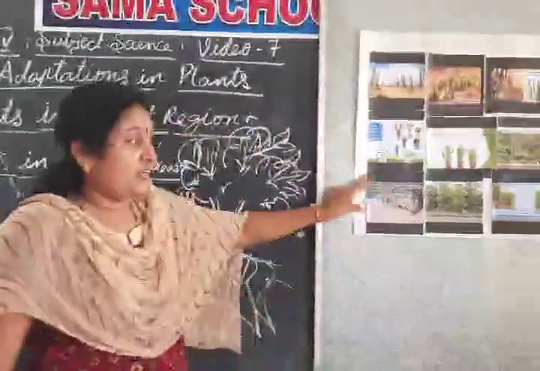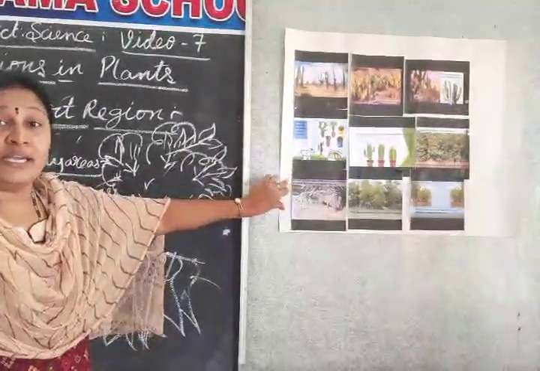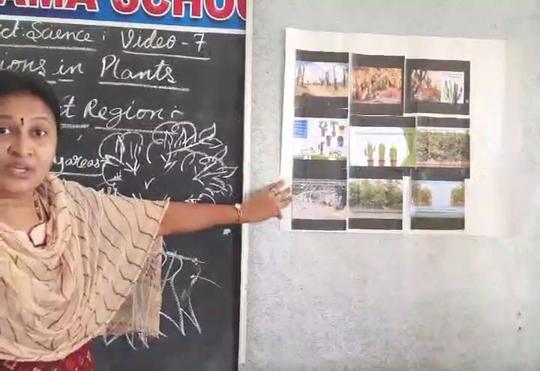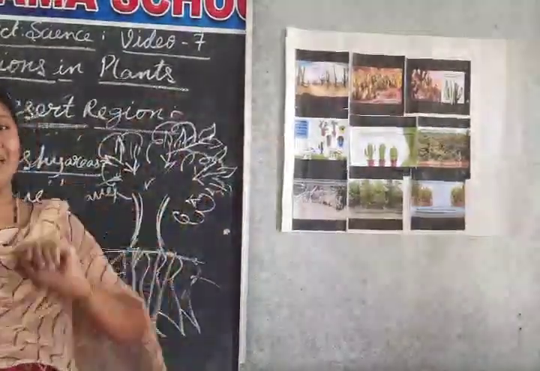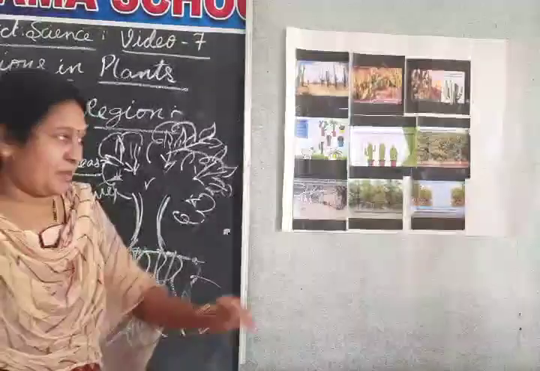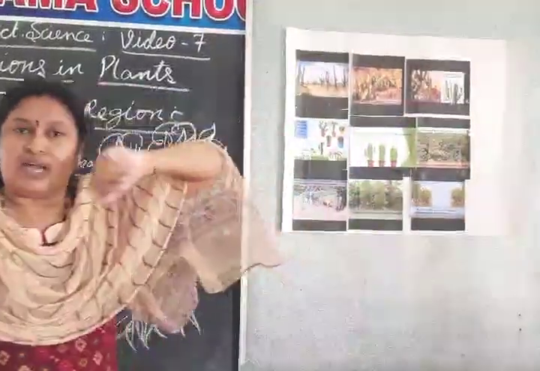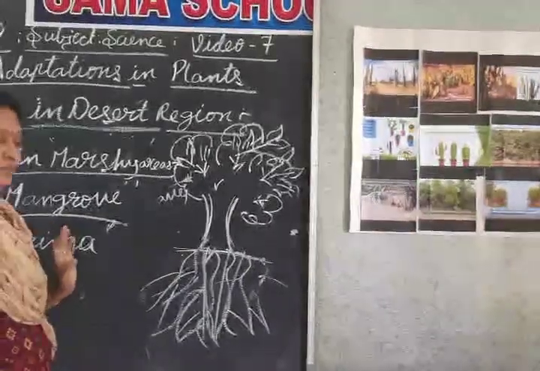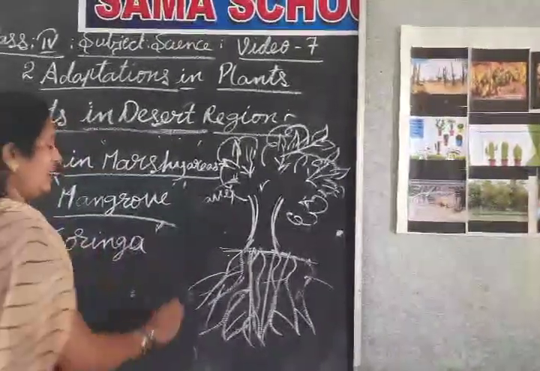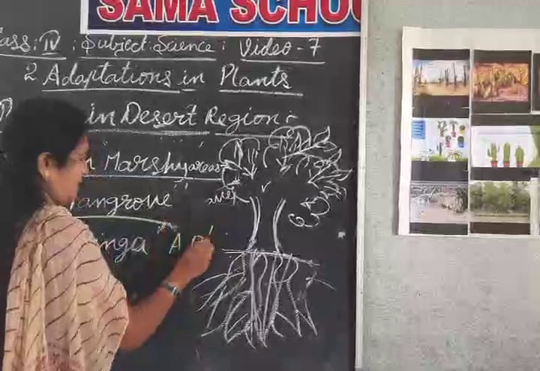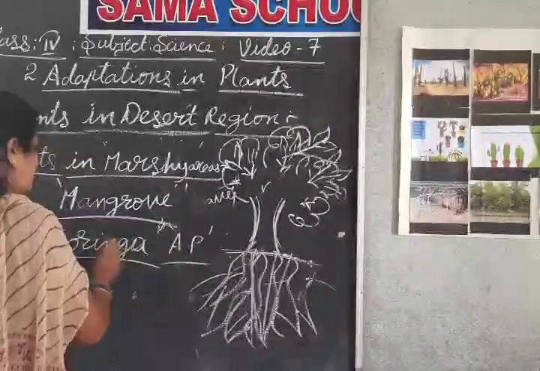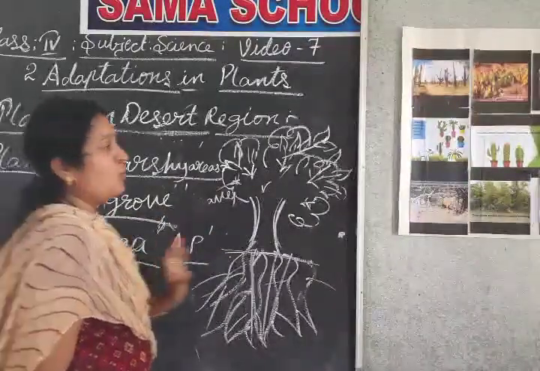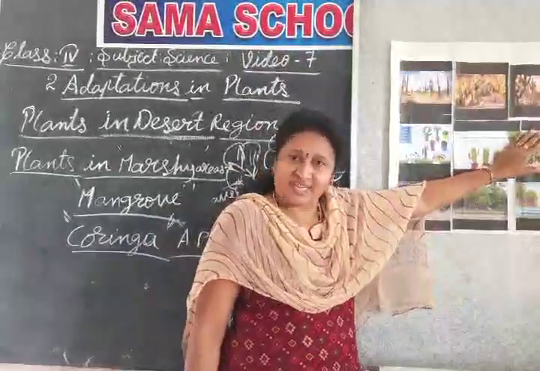And one more thing, children: the second largest mangroves in India are located in our Andhra Pradesh. Here, in the East Godavari district, is Koringa. In Koringa we find these mangrove trees.